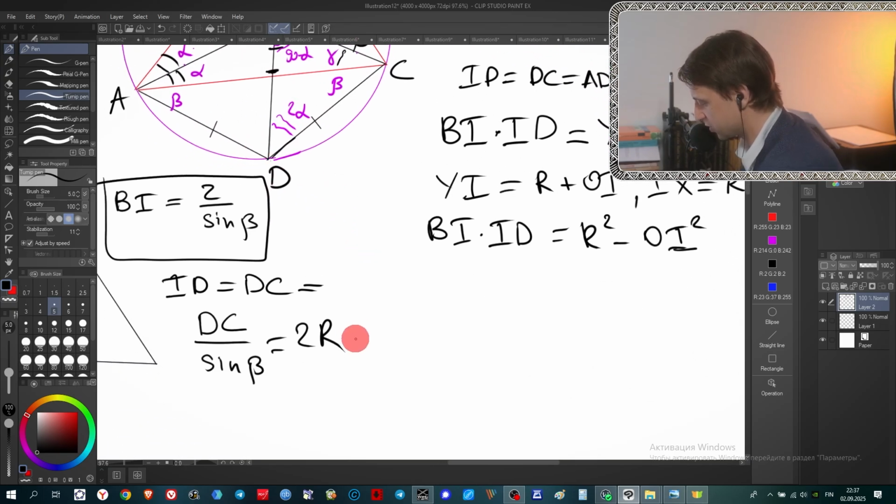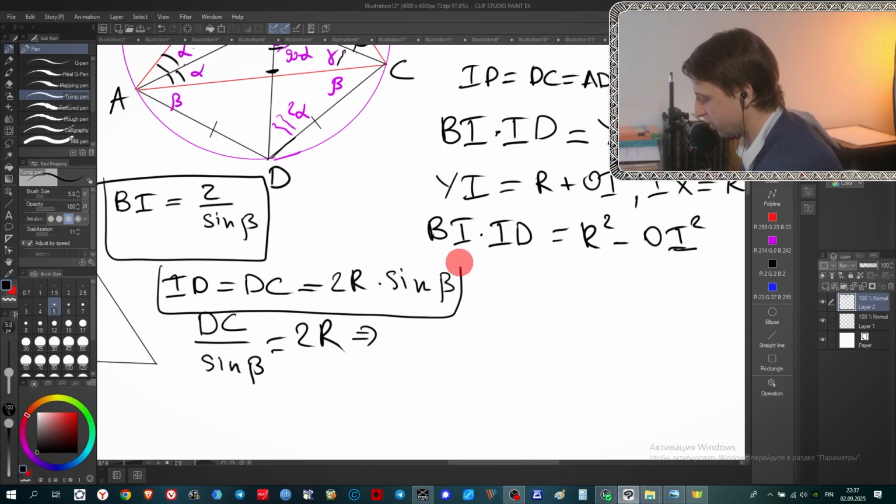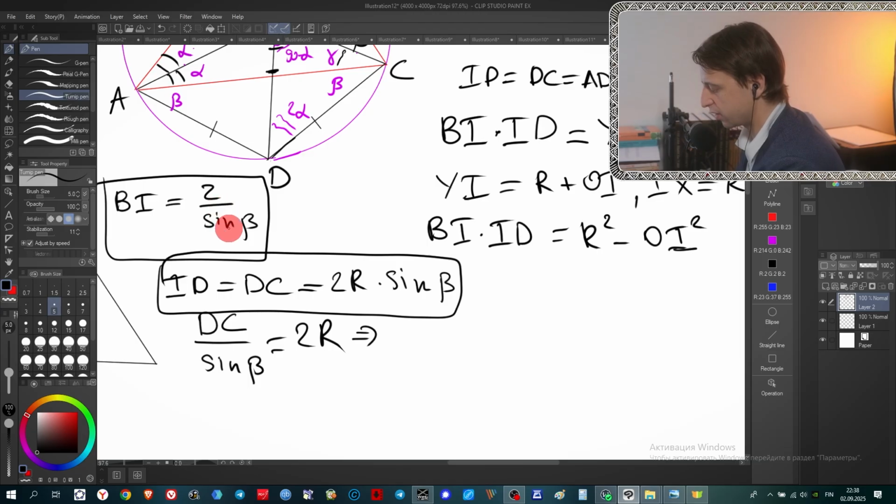Great. It means that DC equals 2R times sine beta. And we have the situation that BI is r divided by sine beta, and ID equals 2R times sine beta.